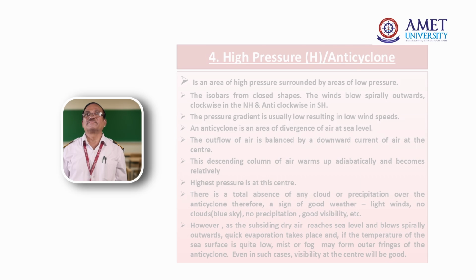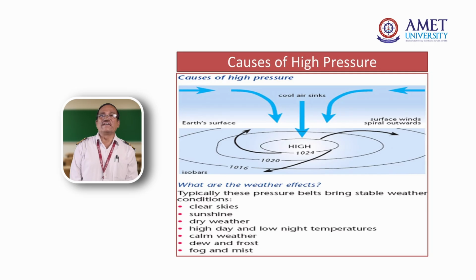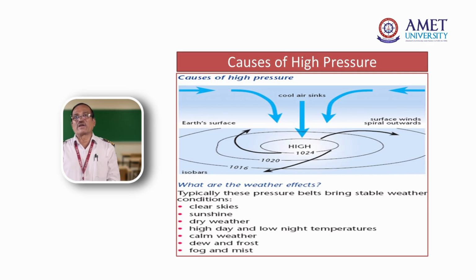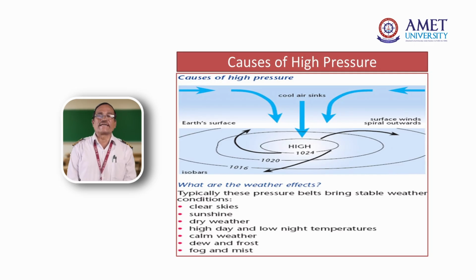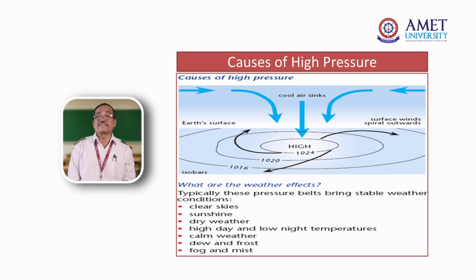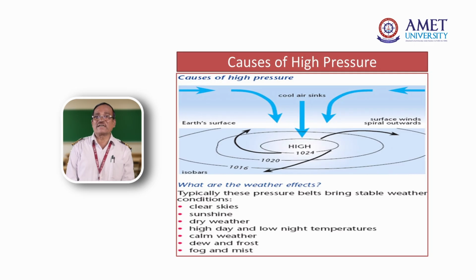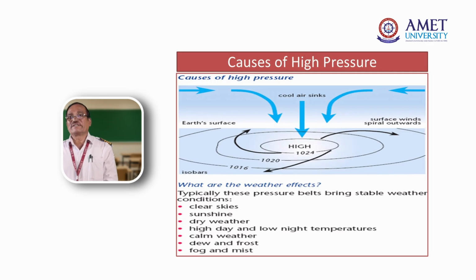What is the cause of high pressure? The cold air is sinking down. When it is sinking down, there is no vacuum created, so there is no cloud formation. When there is no cloud formation, that is called clear skies. Next, sunshine. Why? There are no clouds, so the sun directly hits the earth. Dry weather. Why is it dry weather? Because humidity is not there, because clouds are not there. When clouds are there, humidity is high. When there are no clouds, the weather is dry.